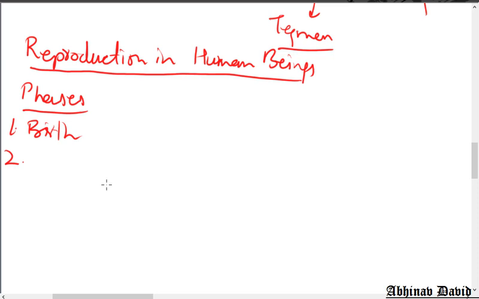As soon as we are born, we started developing. Then we enter another phase of life that we call infant. Those who are up to 4 or 5 years or 6 years of age are called infants.